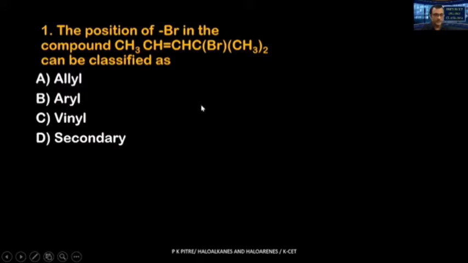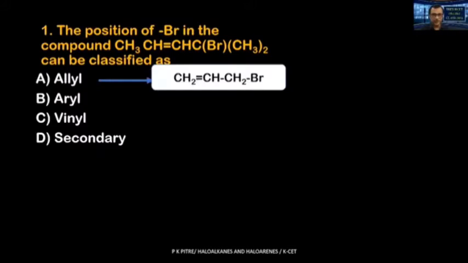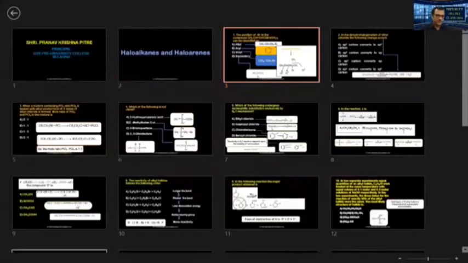A is allyl, B is aryl, C is vinyl, and D is secondary. Let us recall what all these carbon atoms are. Let us see what an allyl is. I know you will have done this in your second year chapter, but still let us look into this particular allyl. Who is an allyl carbon? An allyl carbon basically is an sp3 carbon. It's an sp3 carbon which is connected